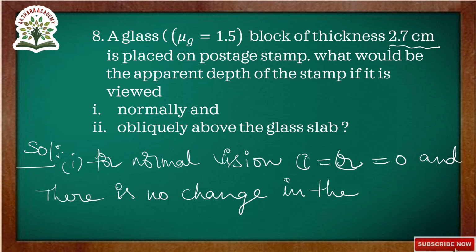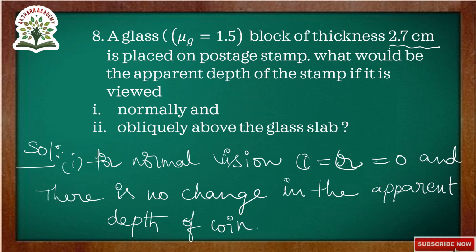So, for normal vision, angle I is equal to angle R, that is equal to 0, and there is no change in the apparent depth of coin. Next, we'll discuss obliquely. What is the apparent depth obliquely above the glass slab? Next, we are finding apparent depth for oblique vision.